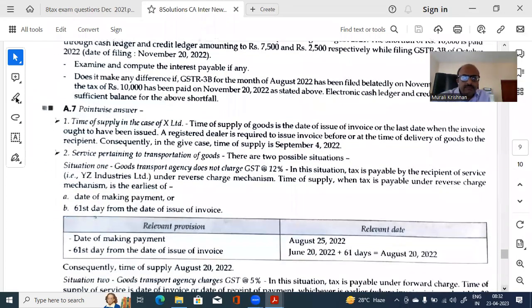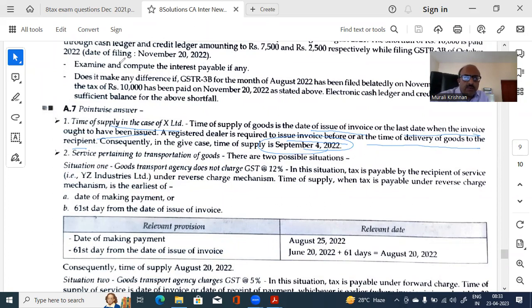Time of supply, X Limited. General rule, date of supply of invoice, the last date when the invoice ought to be issued. A registered dealer is required to issue it before or at the time of delivery of goods to the recipient. Consequently, in the case, time of supply will be 4th.